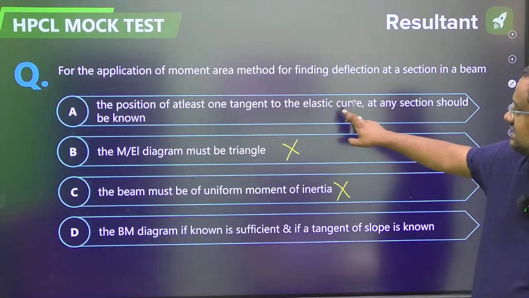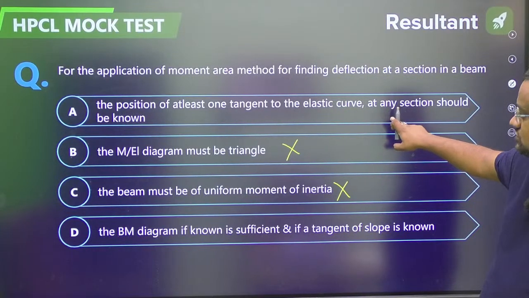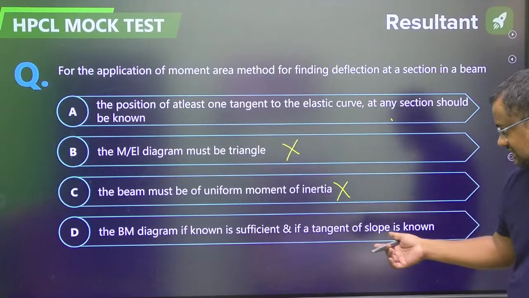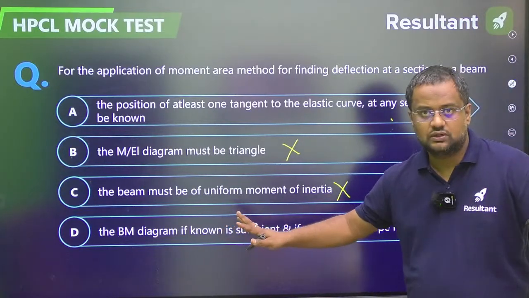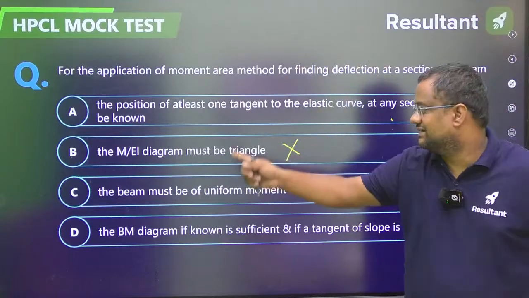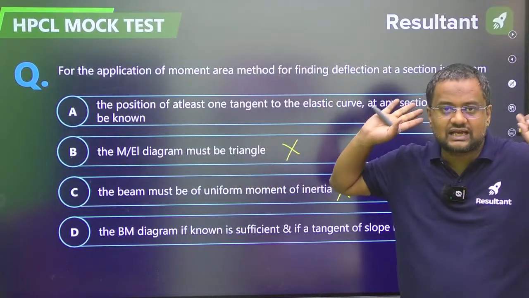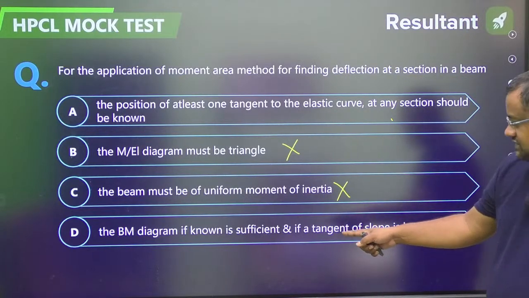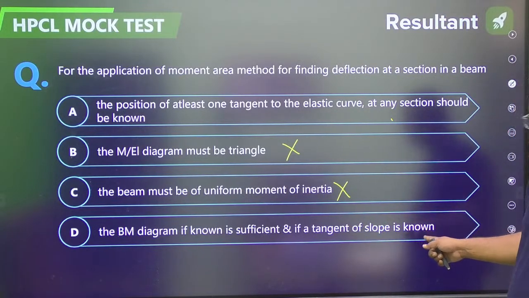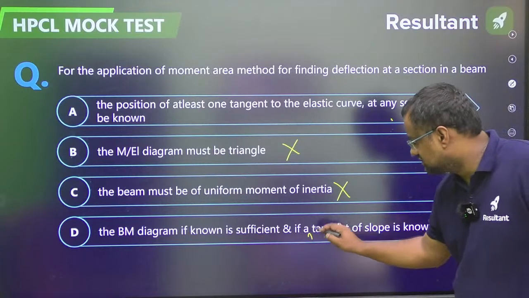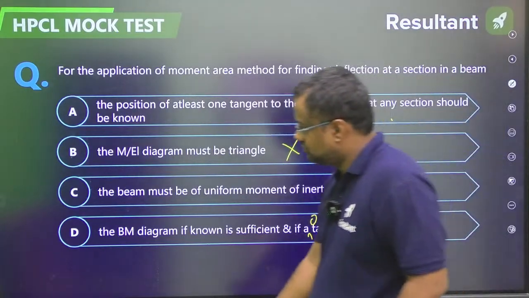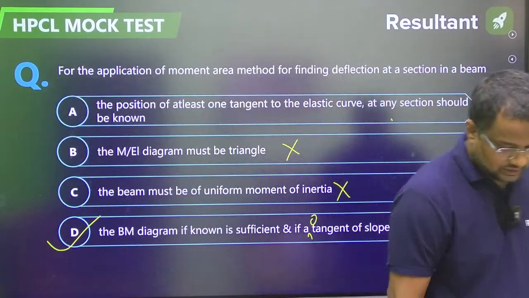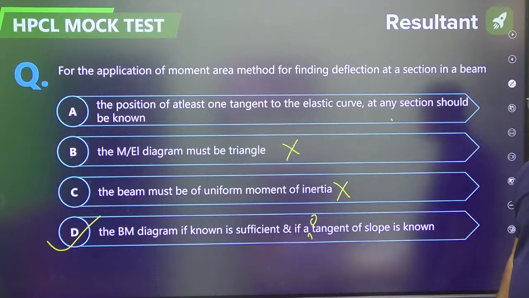The position of at least one tangent to the elastic curve at any section should be known, and the bending moment is known, so that we can draw the M by EI diagram. Bending moment should be known. Now the bending moment diagram can be rectangular, triangular, constant, or parabolic. If a tangent of known slope is available, if a zero tangent slope is known, then the calculation becomes easy. So the most appropriate out of A and D will be D.